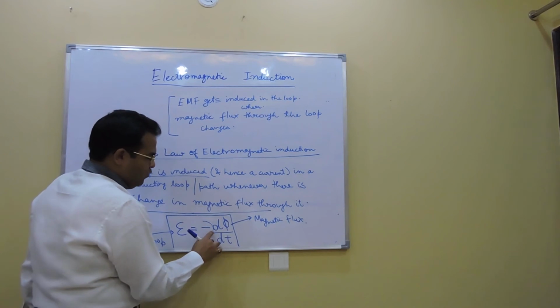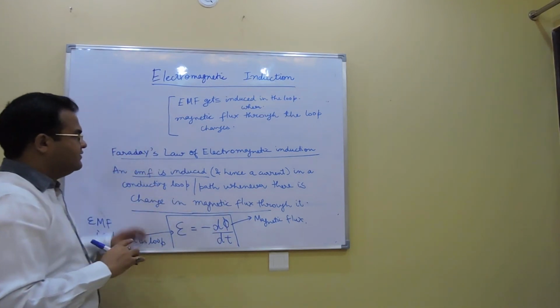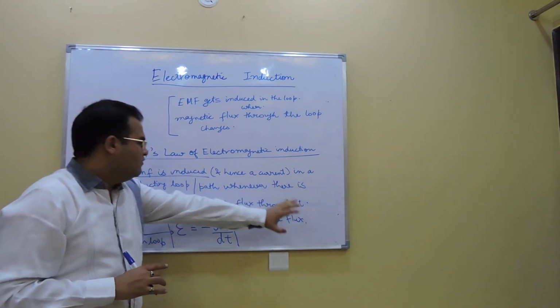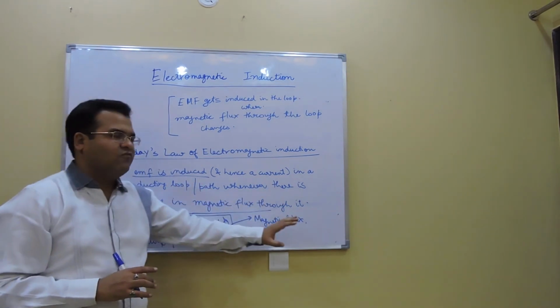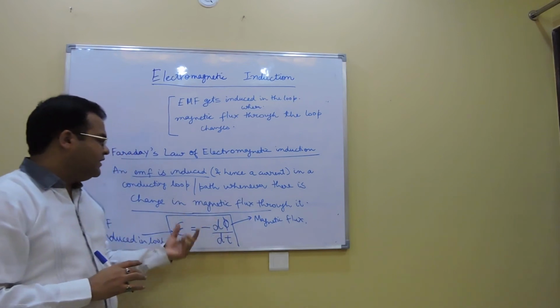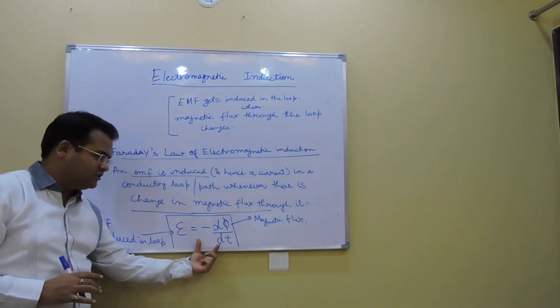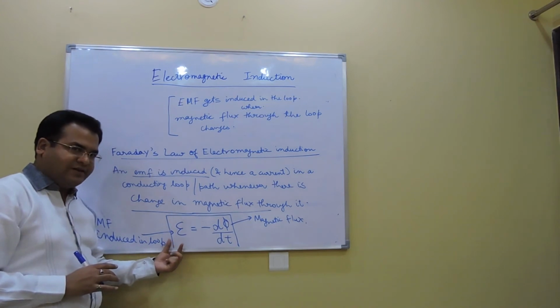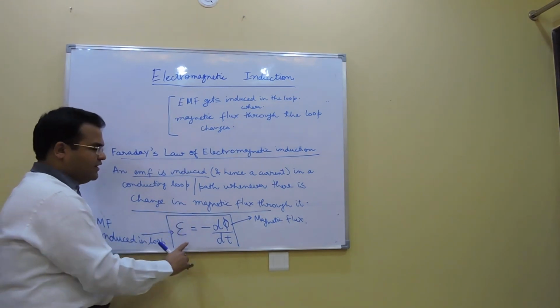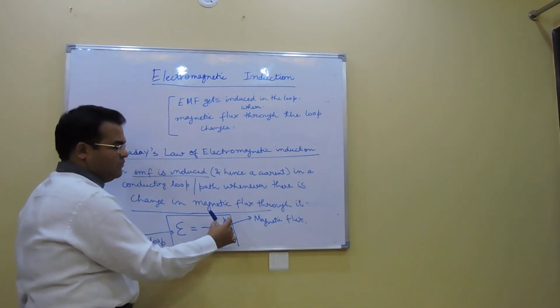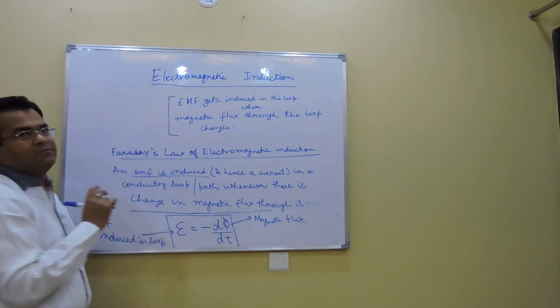What is it saying? Now Faraday said that an EMF is induced in a loop or a path whenever there is a change in magnetic flux through it. And mathematically he also told about the magnitude of EMF as well as direction. So magnitude wise he said that an EMF is getting induced in the loop whose magnitude is the rate of change of magnetic flux with respect to time.